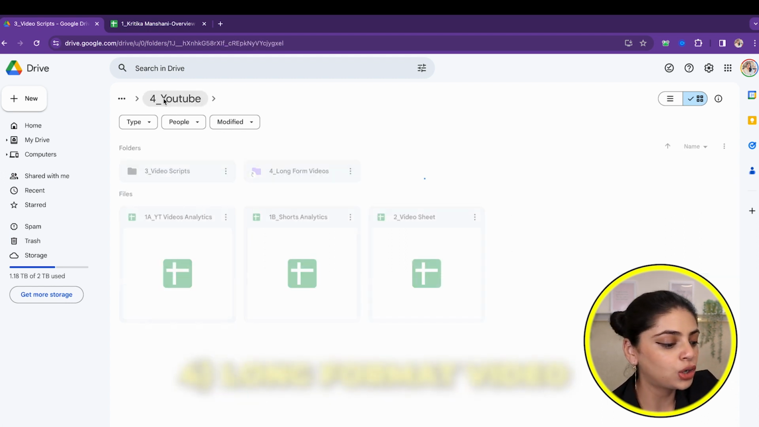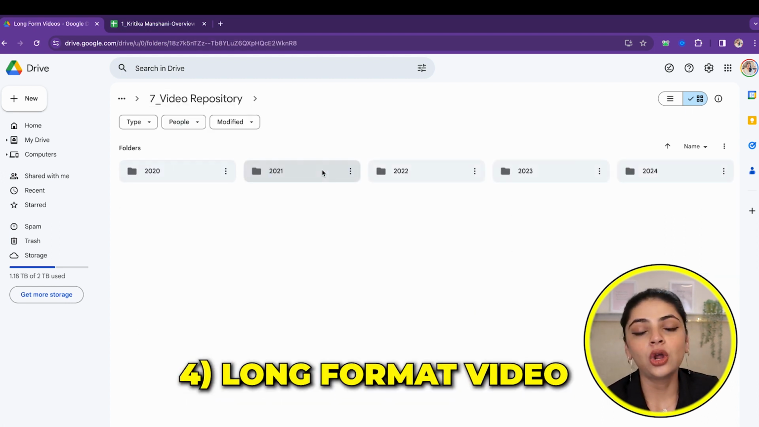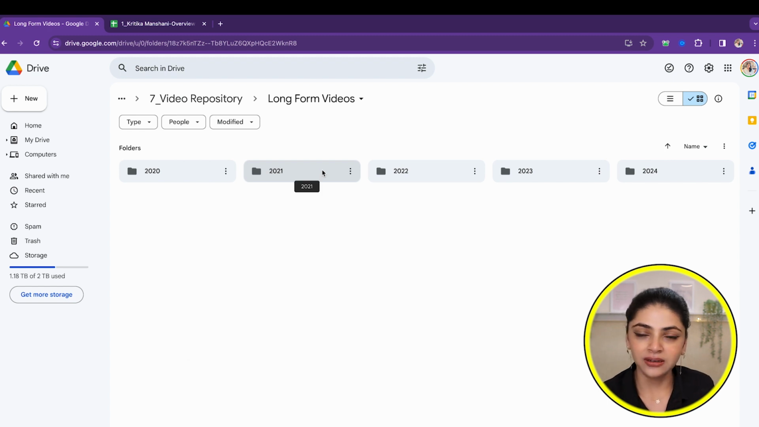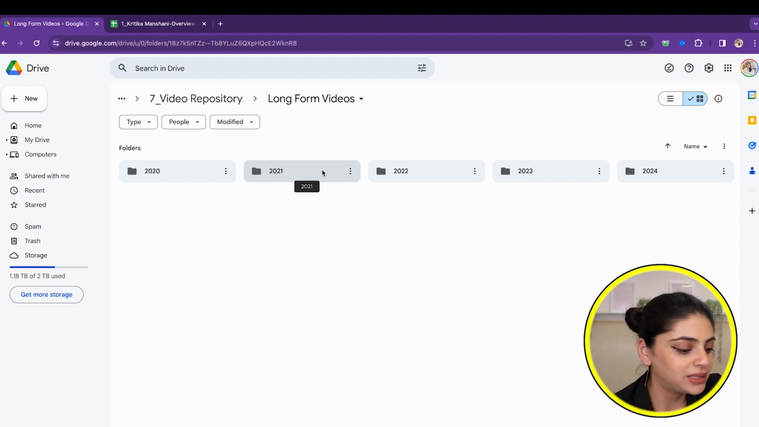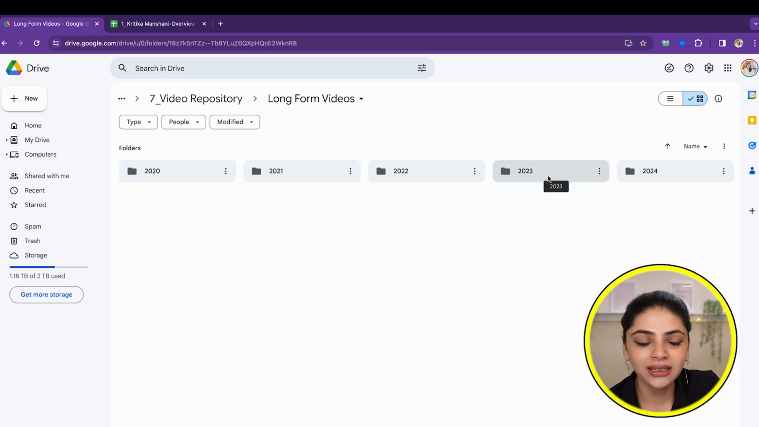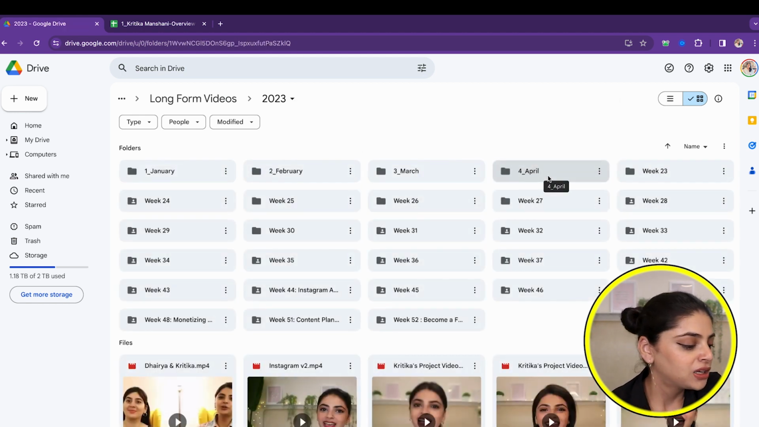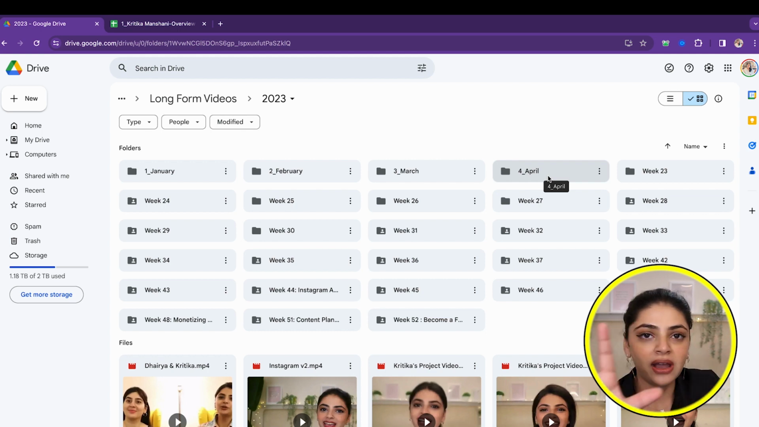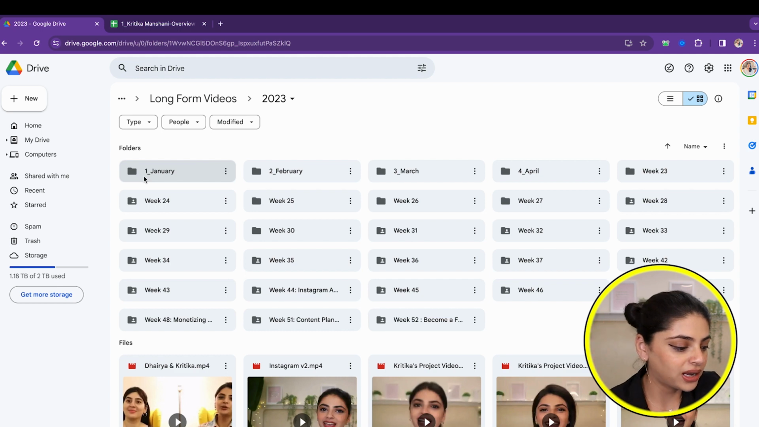And number 4 is the long format videos, wherein all of the videos are bifurcated depending on the year. So let me actually take you inside of 2023, because 2024 has just started and there are not enough folders. So as you can see, I have also divided on the basis of weeks. Earlier I was doing it based on the months. Then I started deciding that I will be doing it on the basis of weeks.